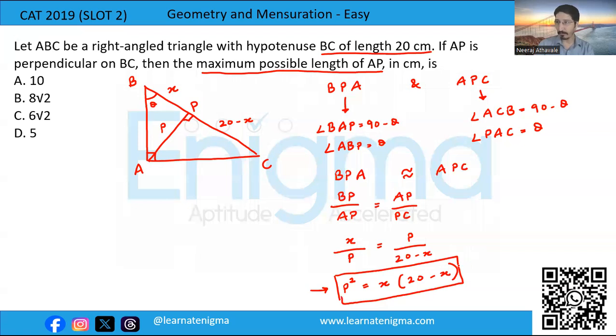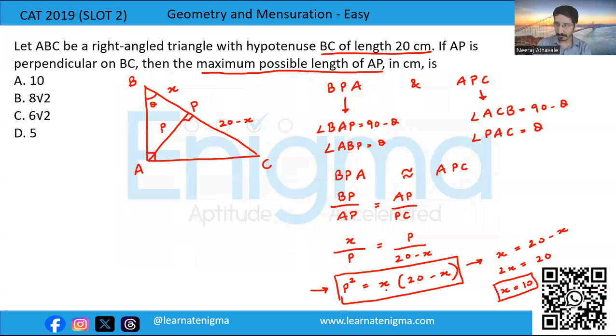Now the product of two things will be maximum when they are equal, and therefore it has to be X is equal to 20 minus X. So minus X comes over here, we get 2X equal to 20, and therefore X equal to 10. So P will be maximum when X equal to 10.